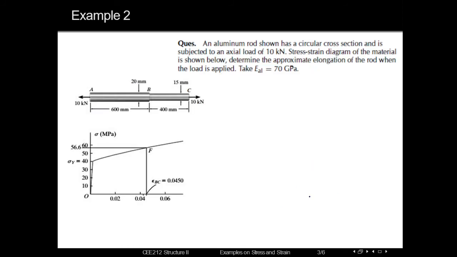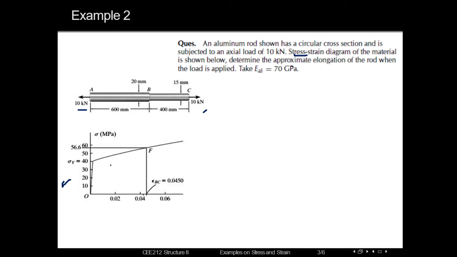Now in example 2, we can see an aluminium rod that has a circular cross section and is subjected to an axial load of 10 kilonewton. That means it's subjected to a 10 kilonewton load, and this load is acting as tension, or tensile load. Here we can also see the stress strain diagram of the material. That means the rod is of aluminium, and the stress strain diagram of aluminium is given in the question.